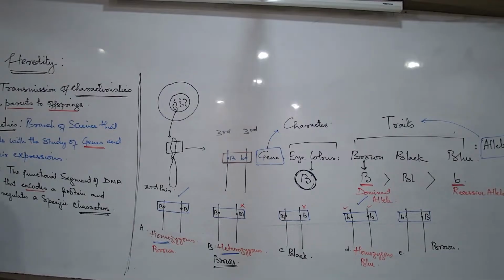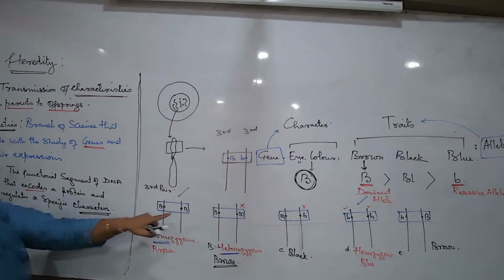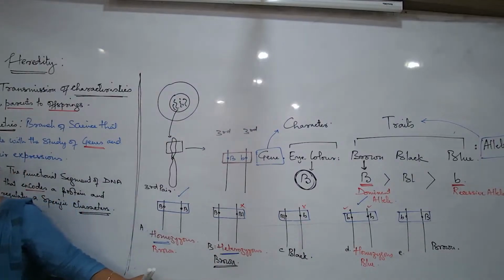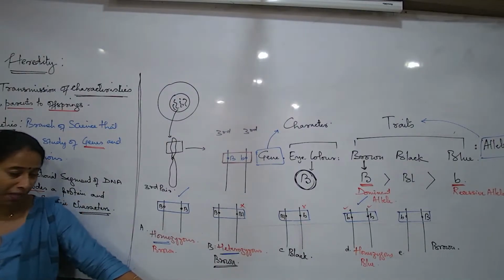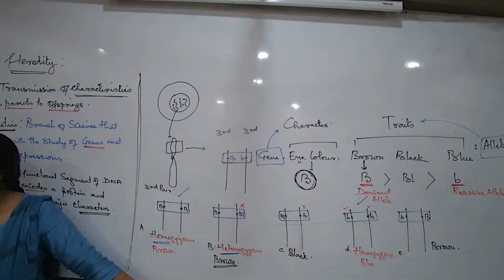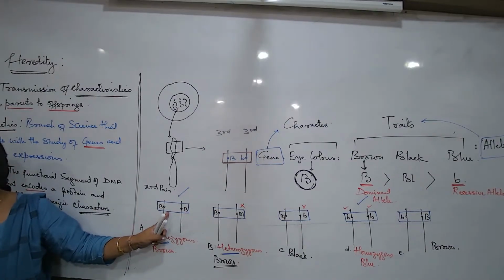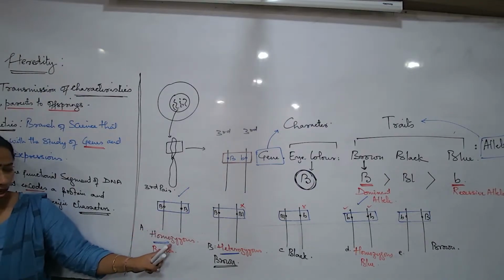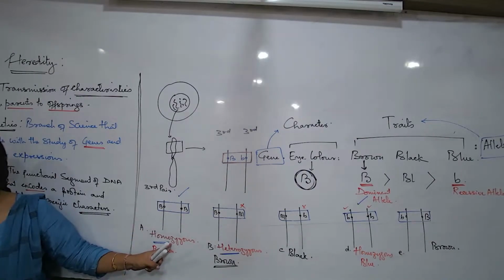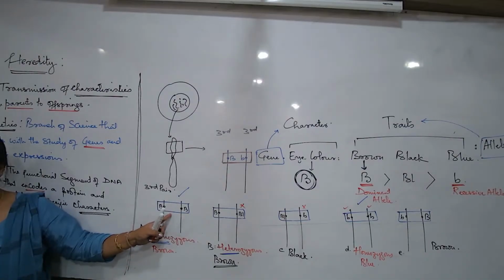So what are the words we are talking about? What is meant by a heterozygous condition? You should know. What is a homozygous condition? You should know. Let us try to frame the definitions. What is a homozygous condition? A pair of alleles in a chromosome when they are identical or similar. These are the two words which should always be used. A homozygous condition always refers to a condition of alleles which are similar or identical.